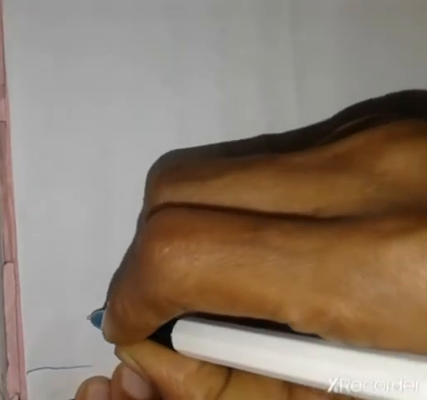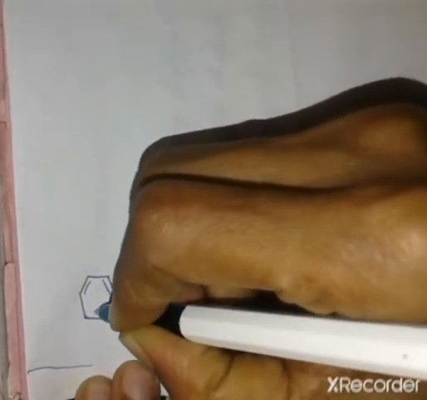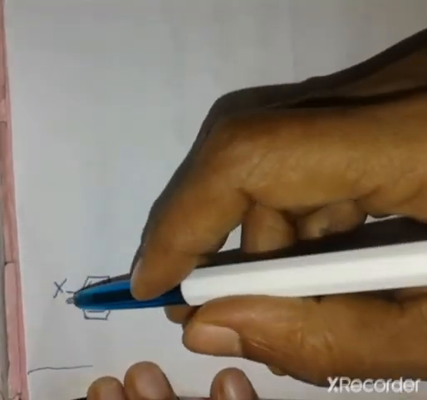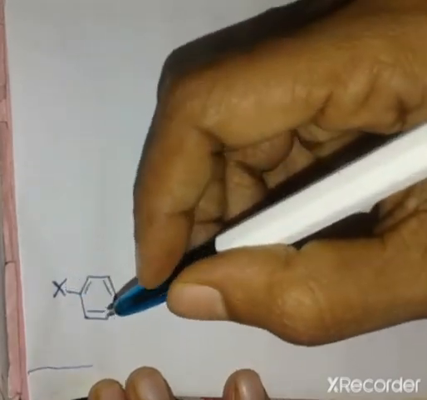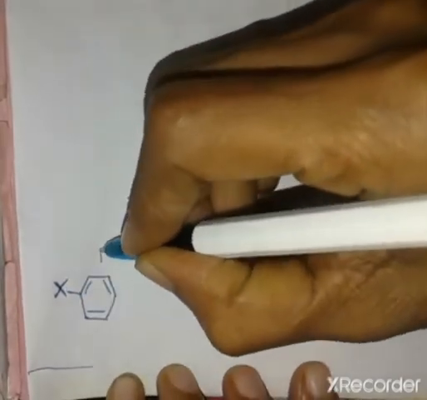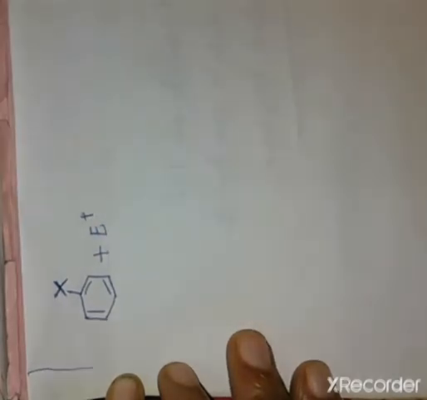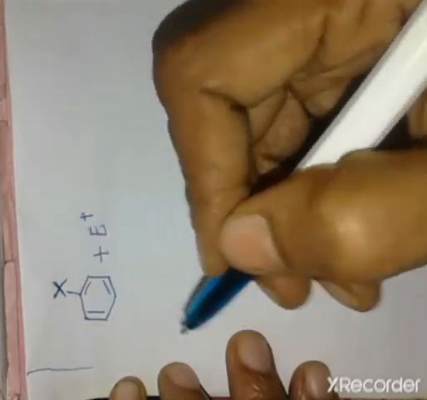Okay. Consider a monosubstituted benzene with the substituent X. If it undergoes an electrophilic substitution reaction, we can get a disubstituted benzene, in which the electrophile is bonded to any of the 5 remaining carbon atoms of the benzene ring.